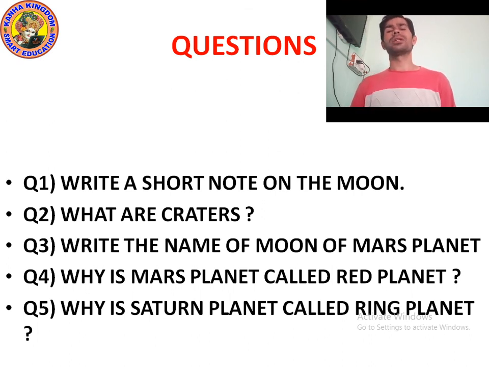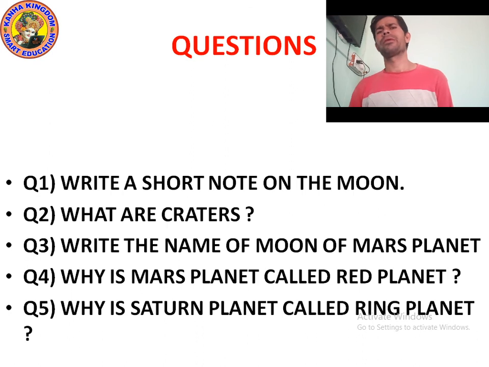Question number 4. Why is Mars called the red planet? Mars is rocky, dusty and dry. But we call it the red planet because red iron is present in the soil of Mars. That's why it is called the red planet.